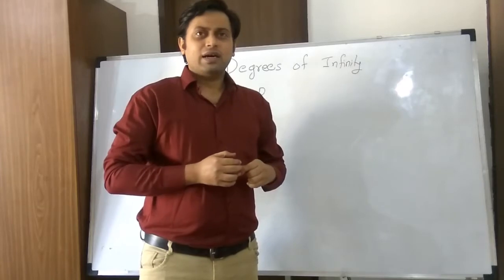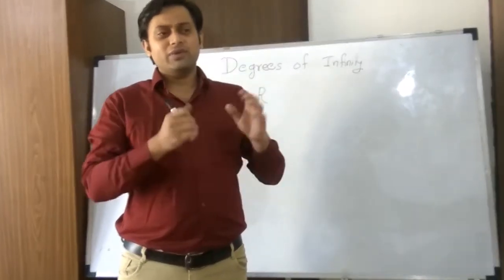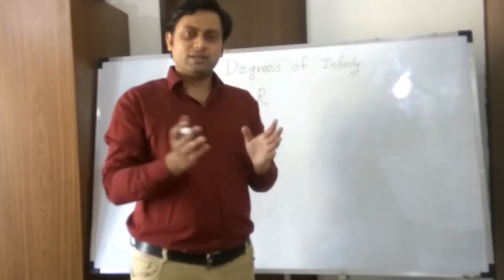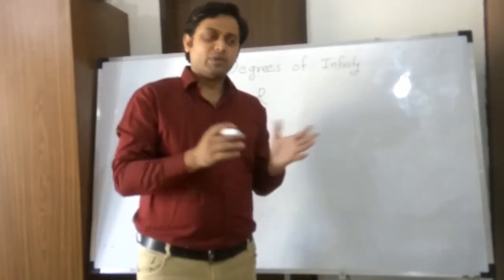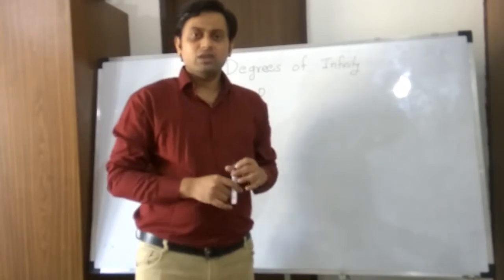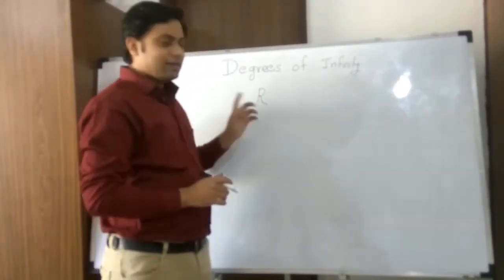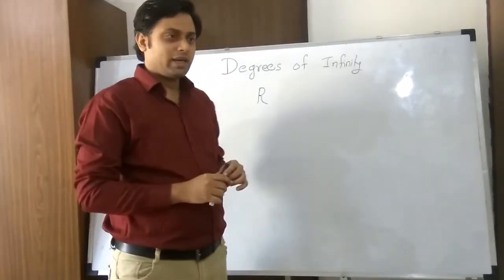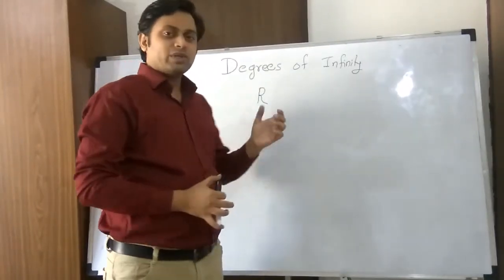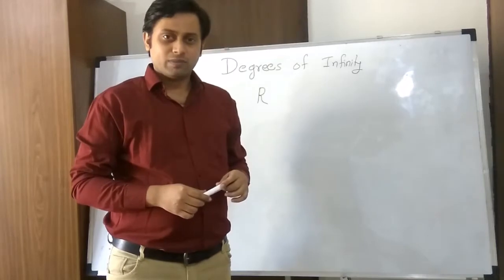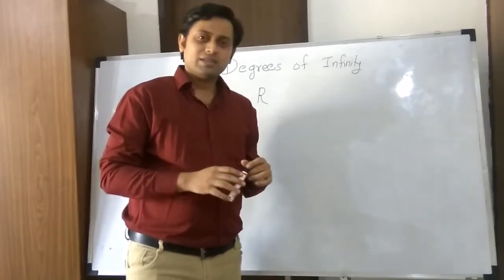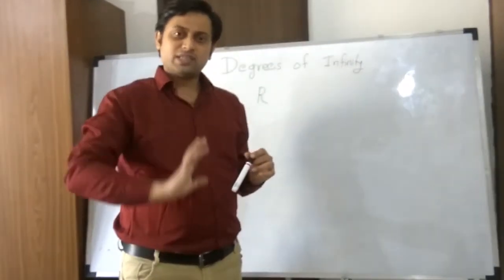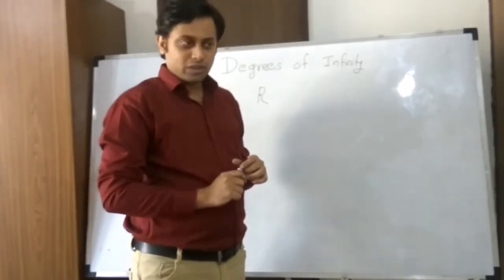So far, I had assumed that even numbers are smaller than natural numbers, and integers and rational numbers are greater than natural numbers, but they happen to be of the same quantity. So now I will start by assuming that real numbers are also equal in number to natural numbers. So the cardinality of real numbers is the same as the cardinality of natural numbers. I will assume this. Since this assumption, there is a bijection from natural numbers to real numbers, which means I